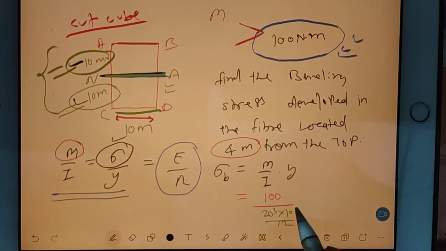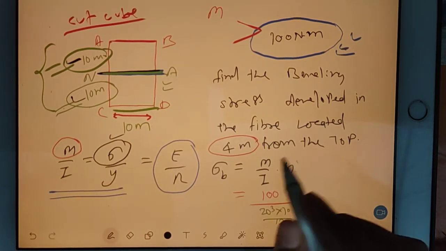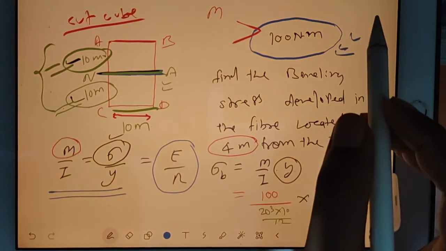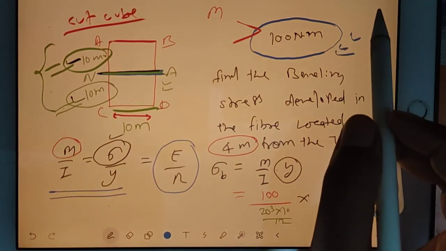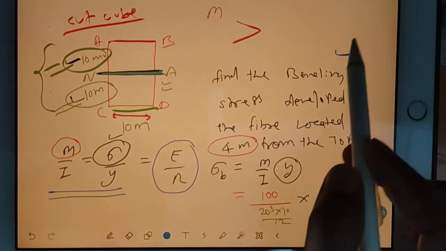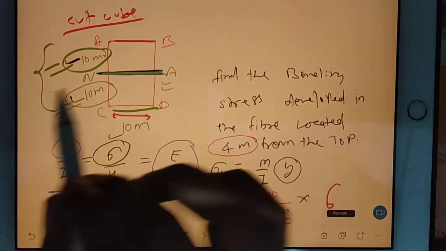Now correct, 0.09 is correct. So now see, after that you multiply y. Y means how much y? Guys, what y you have taken? Yes, y will be 6.